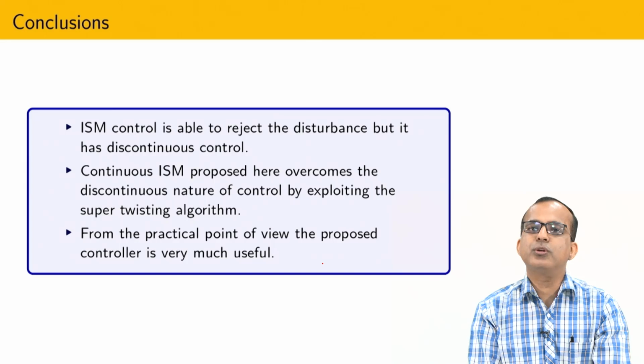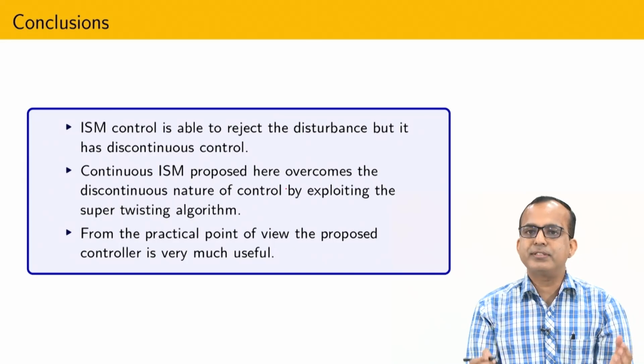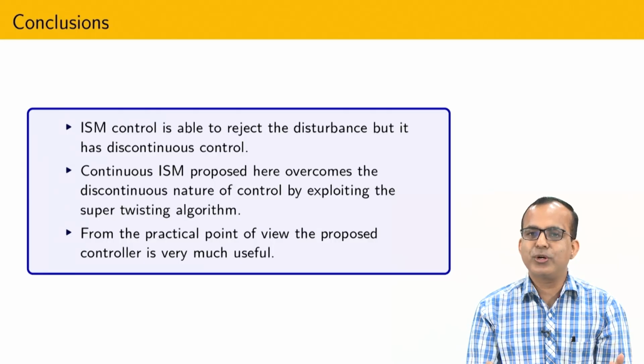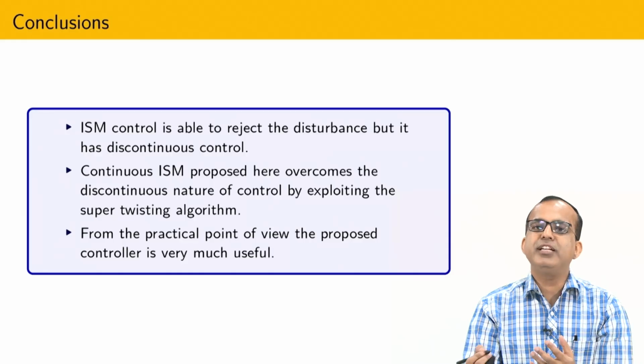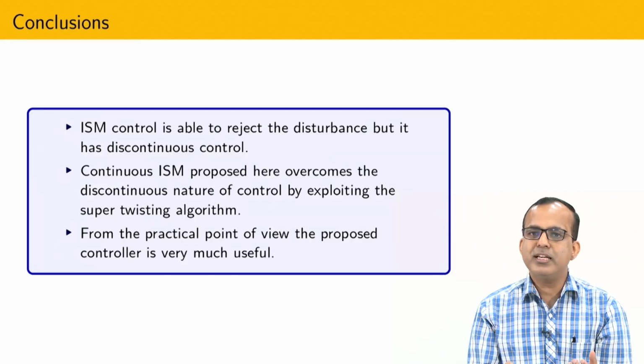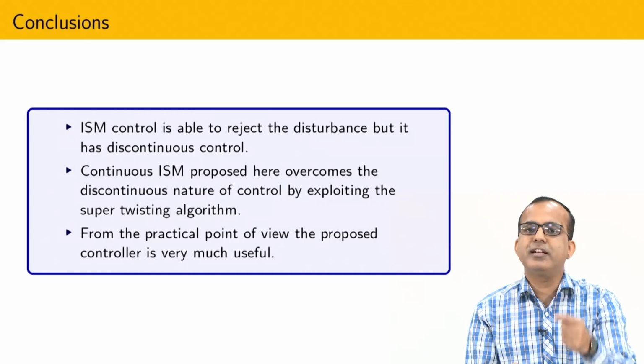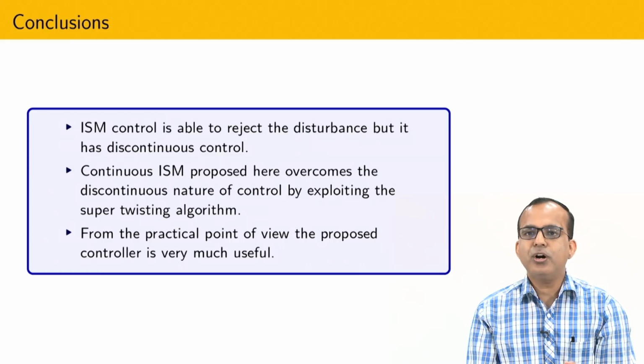Now, it is time to conclude this lecture. What we have seen is that, just with the idea of continuous integral sliding mode control, you can define arbitrary higher order sliding mode control by combining two methodologies. One methodology is proposed by Bhat and Bernstein: if you have a chain of n integrators, how to design a controller based on weighted homogeneity such that all states go to 0 in finite time. Now, that control will not work in the presence of disturbance.